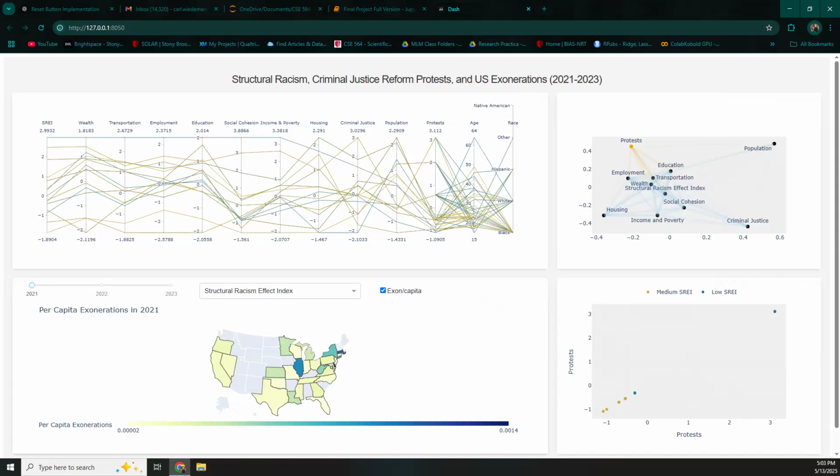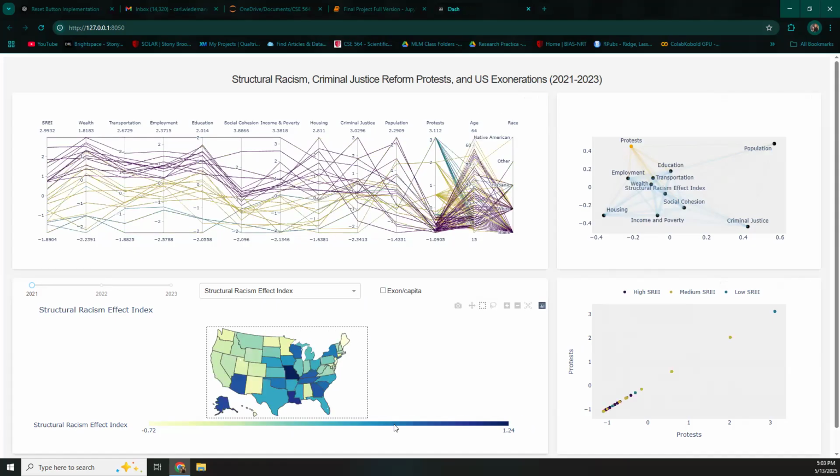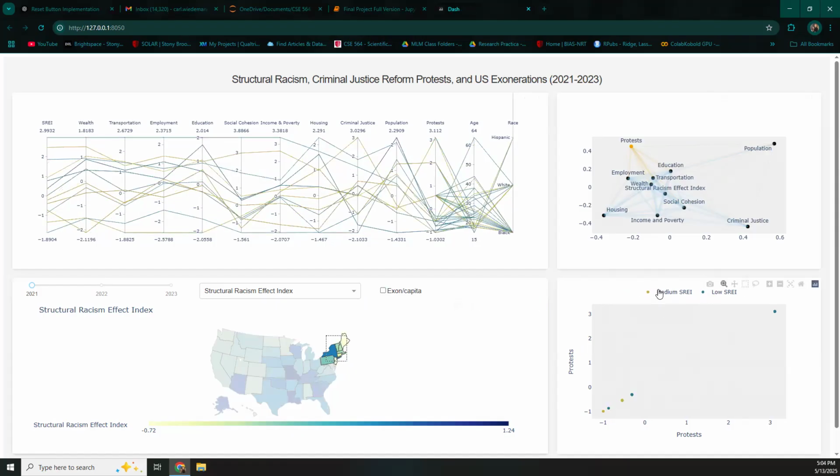So what's really interesting is that by doing some of this more fine-grained highlighting, it will reveal that some of the clusters are regional. So if we go back over the full database, you can see that the Northeast region, if we just go down here, we're only seeing medium and low SREI representations, at least in the exonerations that are occurring there.